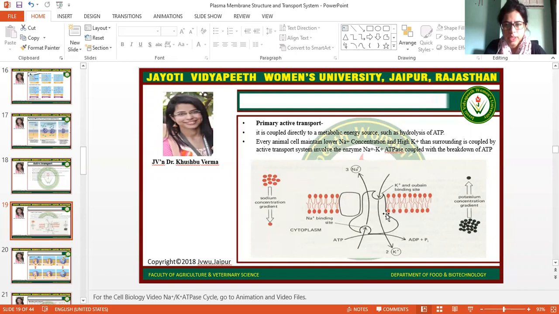So that's why this carrier protein will also hydrolyze the ATP, and it will convert it into ADP and a phosphate group. This releases the energy, and this energy is used in the transportation of the three sodium ions and two potassium ions against their concentration gradient. So this is how animal cells maintain the sodium ion concentration lower and potassium ion concentration higher inside the cell. So this sodium potassium pump is involved in maintaining the sodium potassium ion concentration,